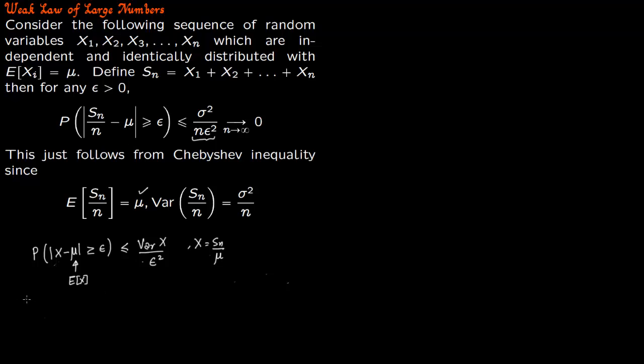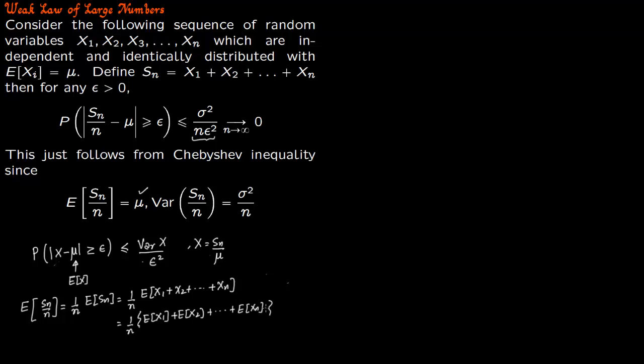So let us quickly see this. What is the expectation of Sn by n? n is a constant, it comes out: 1 by n times the expectation of Sn. This is equal to 1 by n times the expectation of x1 plus x2 and so on, and this becomes 1 by n times the expectation of x1 plus the expectation of x2 all the way to the expectation of xn.